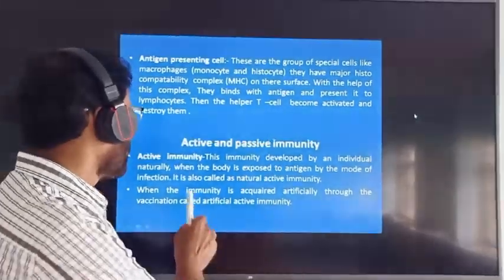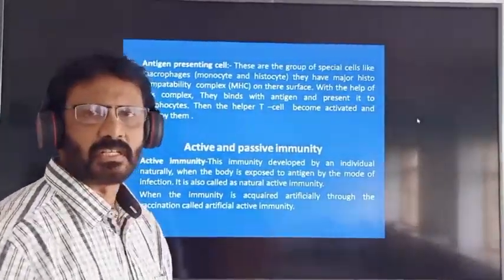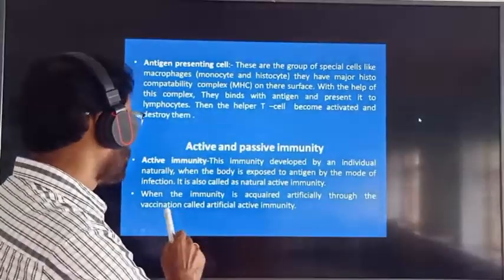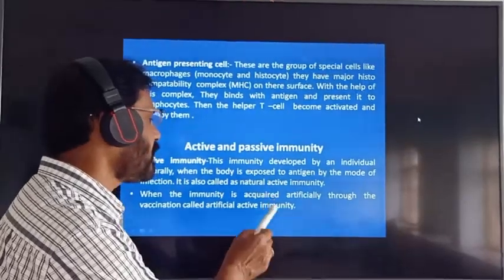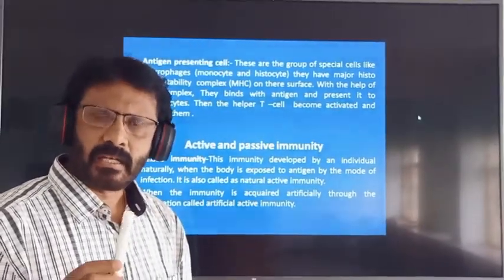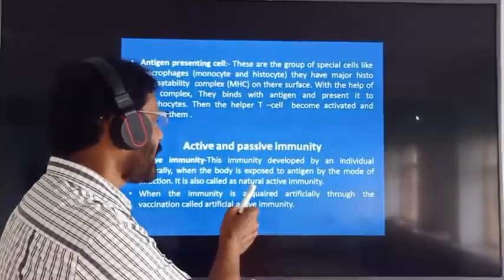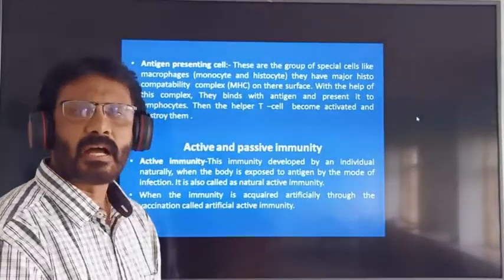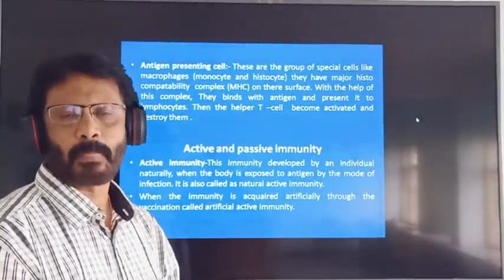When the immunity is acquired artificially through vaccination, that is called artificial active immunity. That means active immunity can be classified into two types: natural active immunity and artificial active immunity.